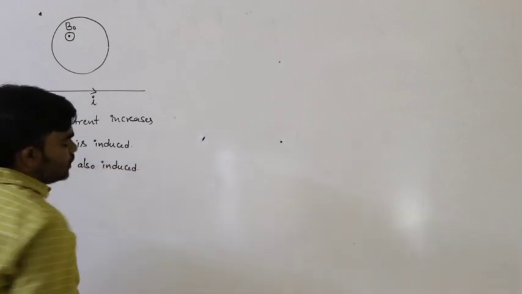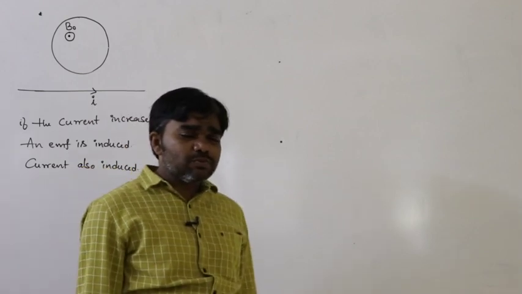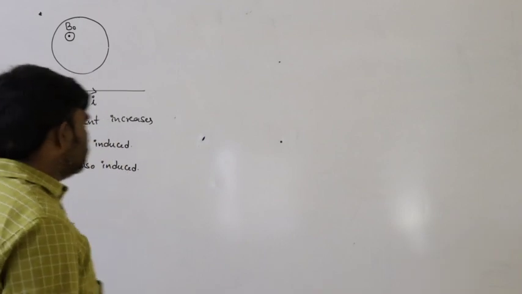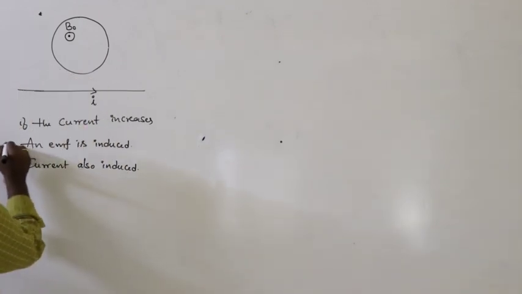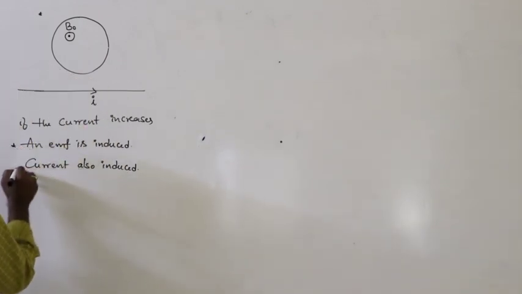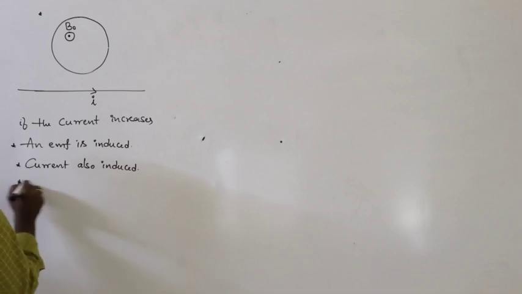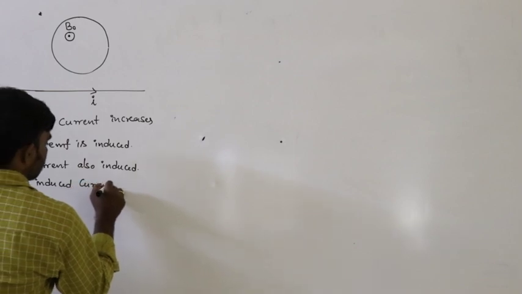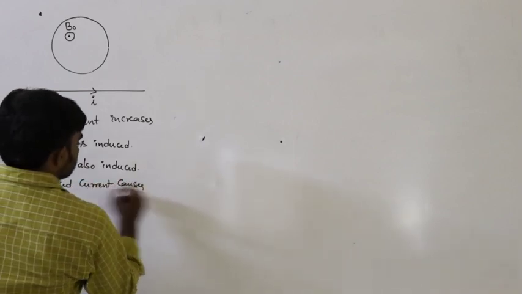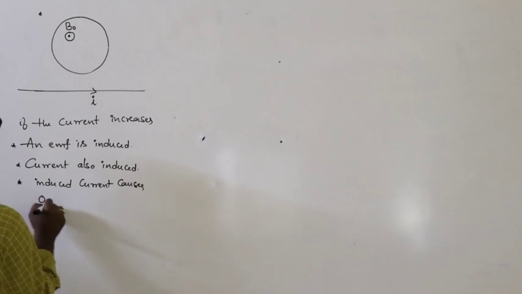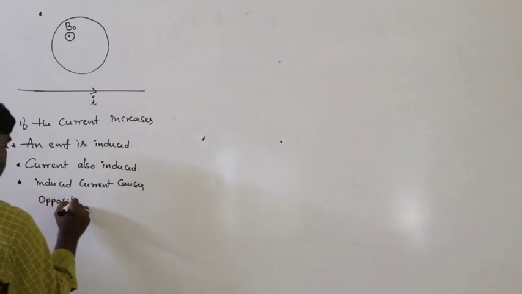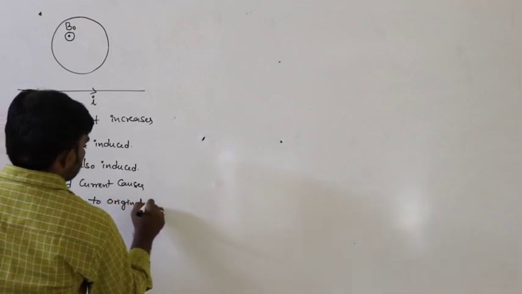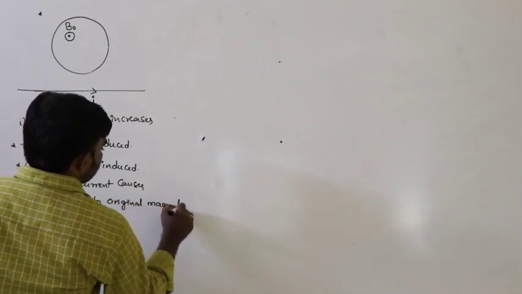But the induced current causes what? Opposition to the original magnetic field.